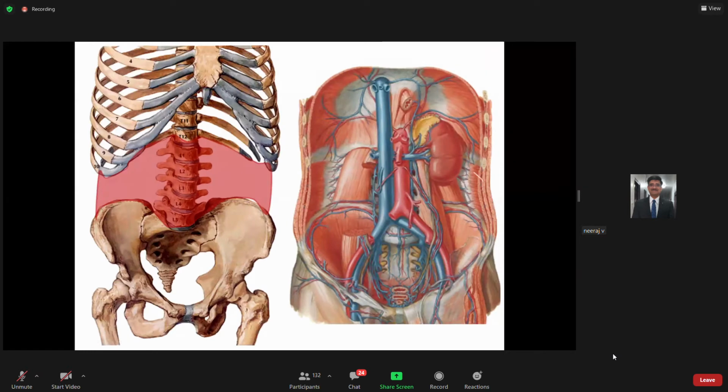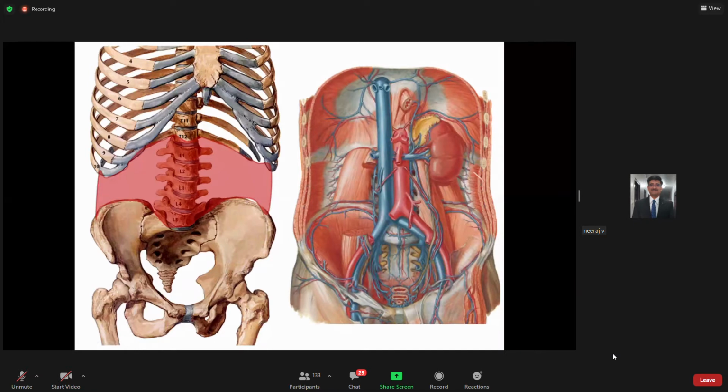So here in this picture, you can see this is the lower border of the rib cage. This is the pelvic rim. So this entire area is your posterior abdominal wall, which is made of some bony parts, some muscles you can see here, and of course the fascia which is lying here, which is continuous with the deep fascia of basically your thoracic cavity above, right? But here that fascia is modified in a certain way, and I will be describing that part also.